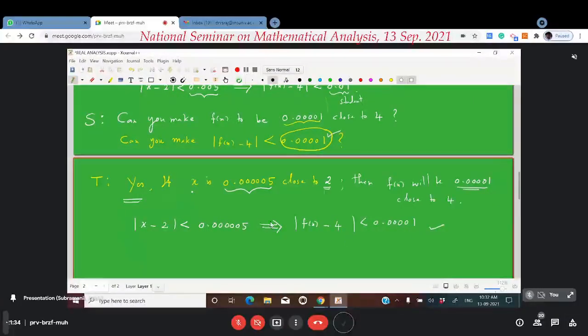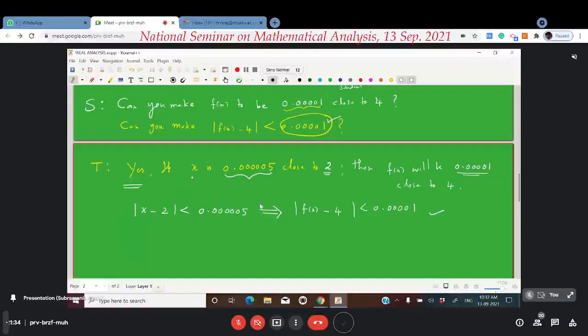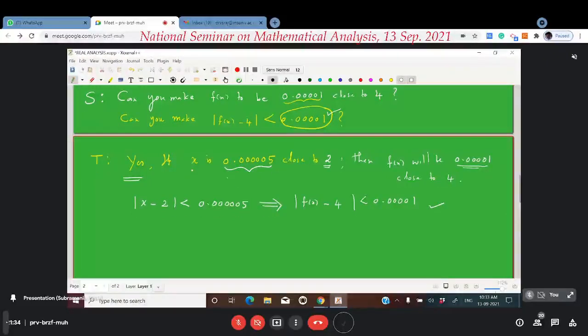So in this way, the innocent student will be every time coming with some number, possibly smaller and smaller number, and he will be challenging the teacher. Sir, can you make the value of f of x to be this much close to 4? Again, the teacher will be giving him back another number, saying that if the distance of x from 2 is less than my number, then the distance of f of x from 4 will be less than your number. Are you getting my point? This is what is happening.